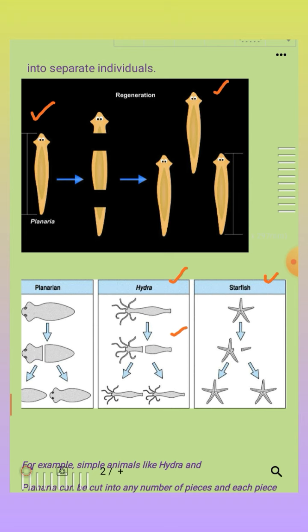So, best example: here the regenerative cells are located. Even here the regenerative cells are located. Here also regenerative cells are there. Here also. So each cut or broken piece of the planaria body has the ability to regenerate. Even if the planaria is cut in the vertical direction like this, the other half can regrow. So not only horizontally, even vertically it is possible to regrow. Clear?